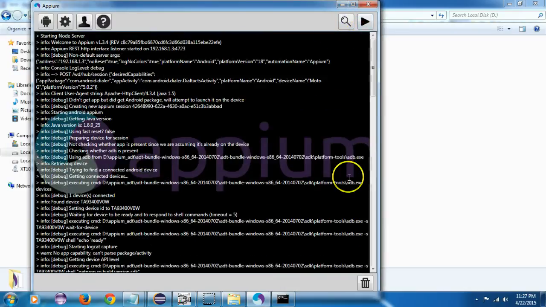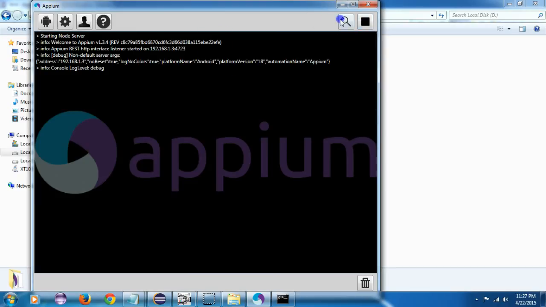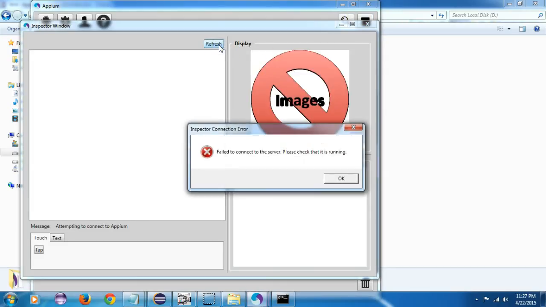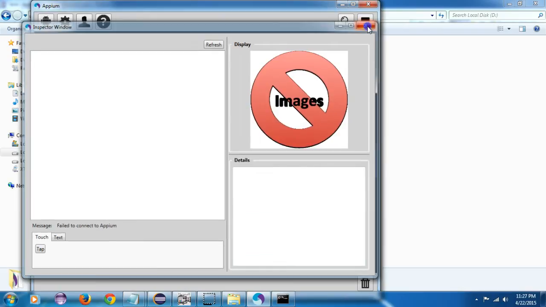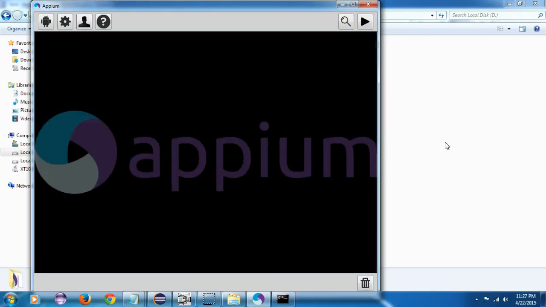Okay, I've just stopped it, and I will run it. For this, just leave it, because we won't be using this, because it's not good. The inspector which is given by Appium for Android is not good. It has many issues.